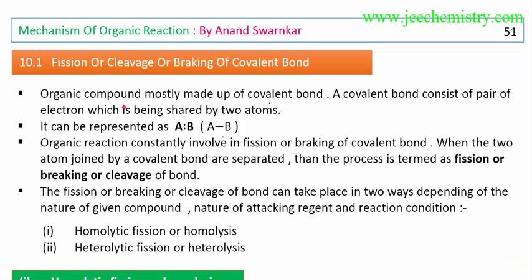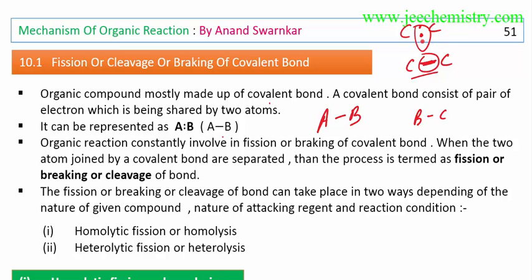Any organic compound is mostly made up of covalent bonds. A covalent bond consists of a pair of electrons which is shared by two atoms. Generally in organic chemistry, the bond formed between any atoms, such as carbon atoms, is a covalent bond, and this covalent bond consists of a pair of electrons shared by both the atoms.